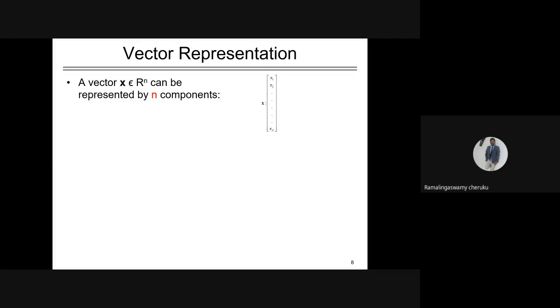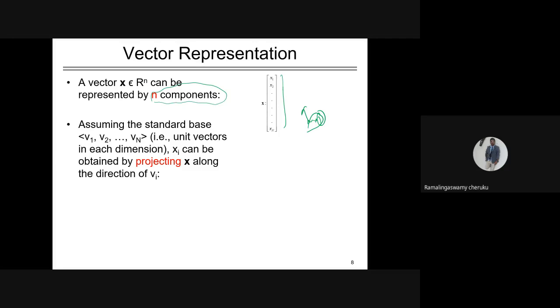Suppose, how do you represent the data in data science? We will represent it in terms of vectors, rows or columns. So what you're trying to say is that a vector x can be represented by n components, meaning it has n dimensions. N cross 1 means it has n rows and one column. So n components means n dimensions. That's all it means.